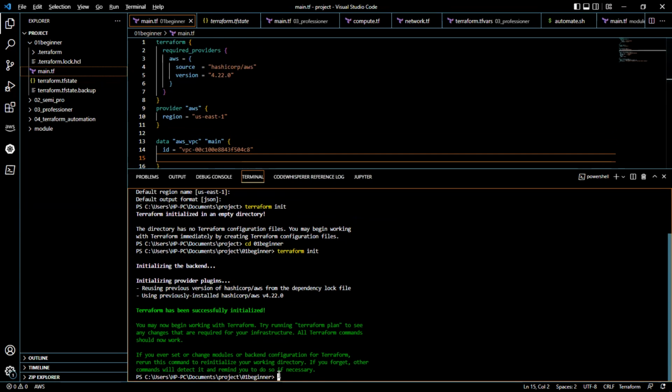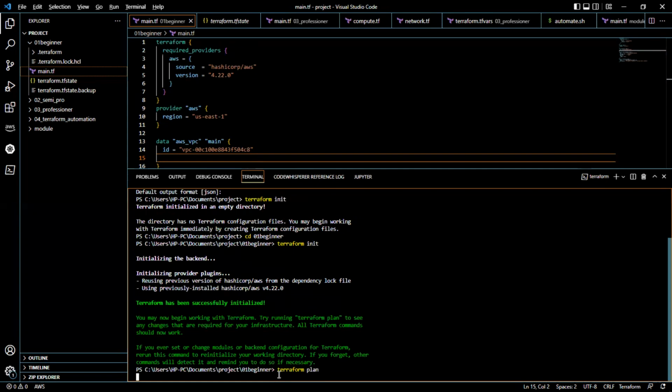So the next thing is to run Terraform plan. This is a command you actually need to know. Plan tells us what we should be expecting: how many resources it is going to create, how many updates or changes, and how many destroys.